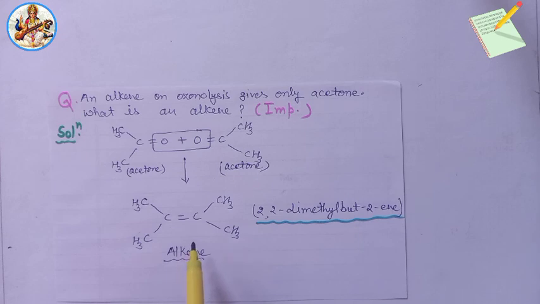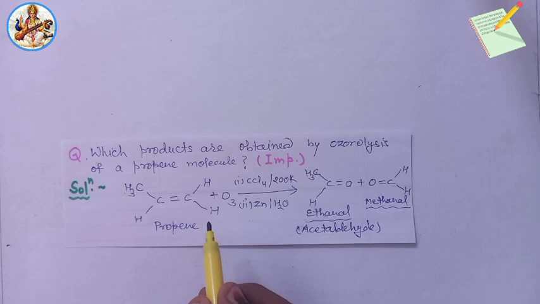Very important trick. Similarly, we can find out products of ozonolysis of an alkene with the help of this excellent trick. The trick is: remove the double bond from an alkene molecule and add oxygen on both sides.